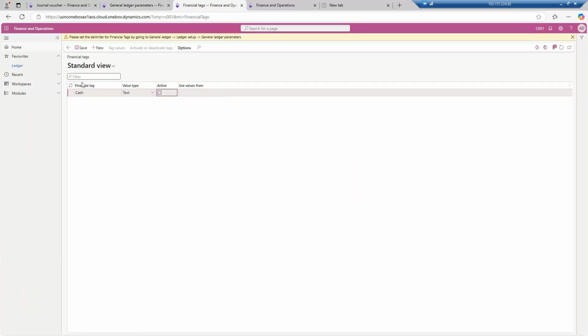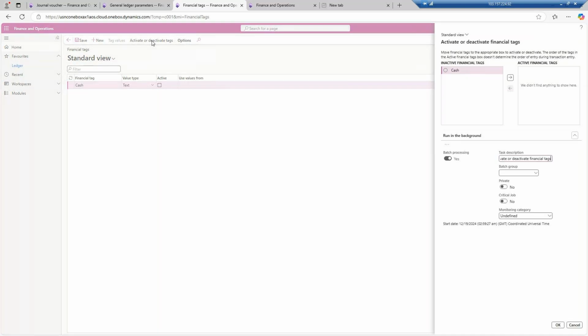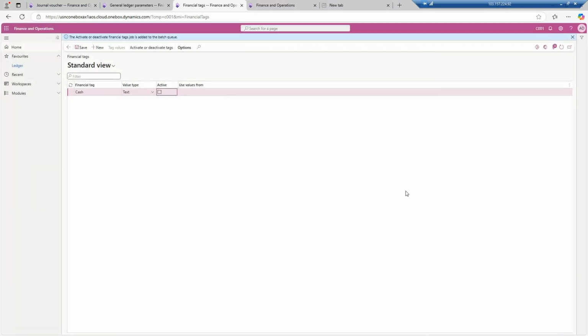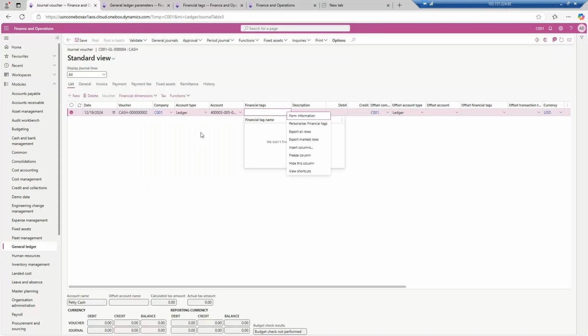Let's try to do the financial tag. Now this is additional information, means whenever you are doing some transaction, at that level you will be able to activate or deactivate the financial tag. Okay, so I will activate it, the cash inactive financial tag, activate the financial tag, and click on the OK button. Now it will be activated, and once it is activated you will be able to use this financial tag over here. Okay, so let's wait. Now it has come up.